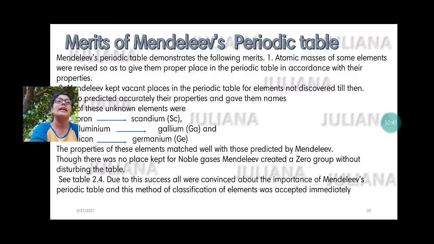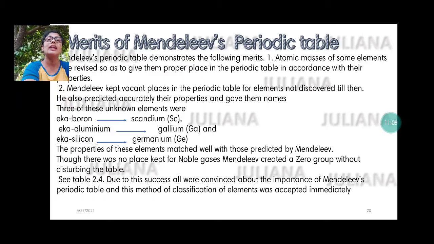So Mendeleev's periodic table has many merits and very few demerits. Now remember, they all considered atomic masses to be the fundamental property. Mendeleev's periodic table demonstrated the following merits. First of all, atomic masses of some elements were revised. He did not depend on the old atomic masses, so as to give them proper places in the periodic table according to their properties. Then Mendeleev kept vacant spaces in the periodic table for elements which were still not discovered. He also predicted accurately their properties and gave them certain names.